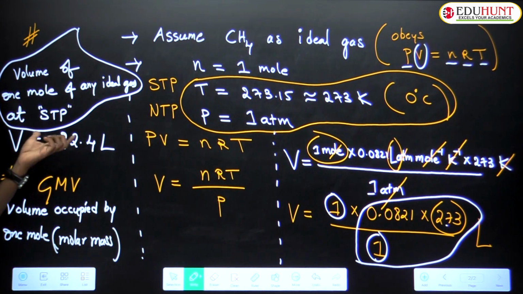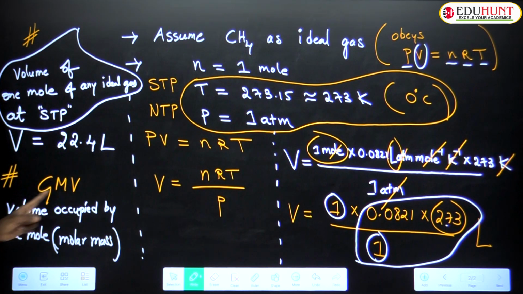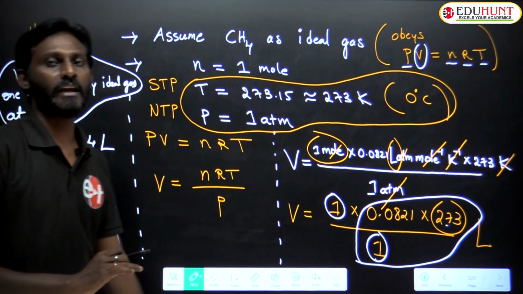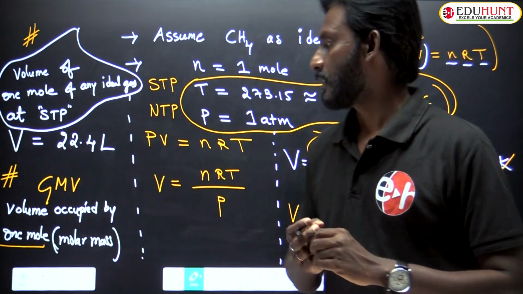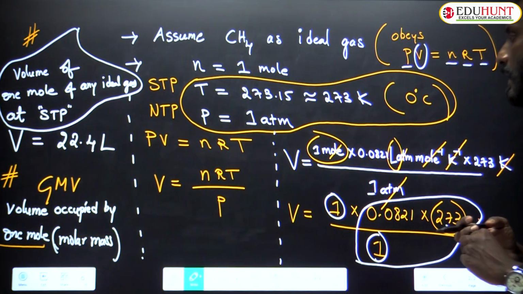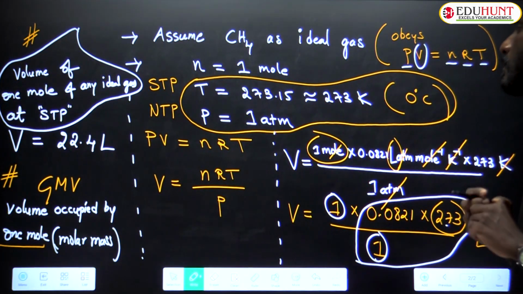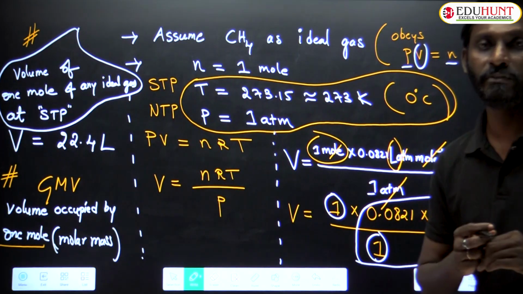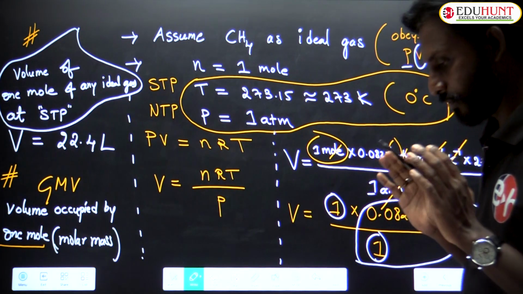So why is this volume called gram molar volume? Because this volume is the volume occupied by 1 mole of any ideal gas at STP. So simply, 1 mole of any ideal gas at STP will occupy 22.4 liters.